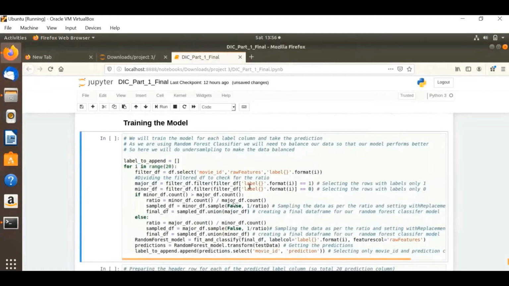We are using the sample function, which divides the dataset into the given ratio, finally generating the final dataset, and fitting it to the random forest classifier. We are running it 20 times, that is for each and every label column, and finally generating the predictions for each label column on our test data.